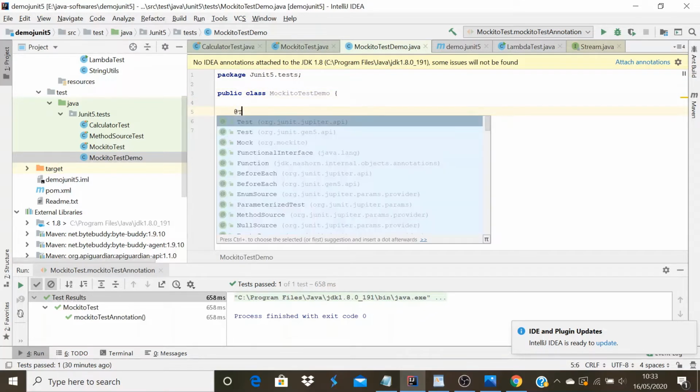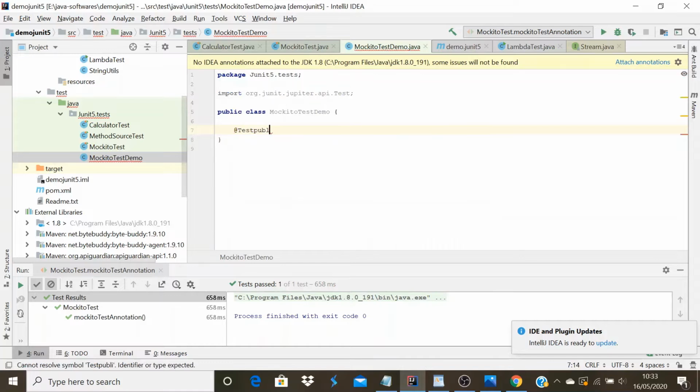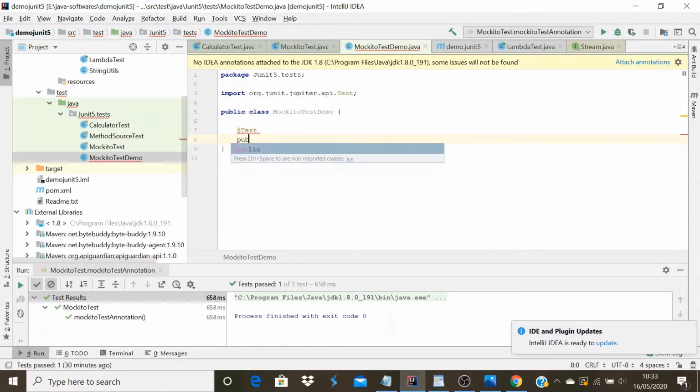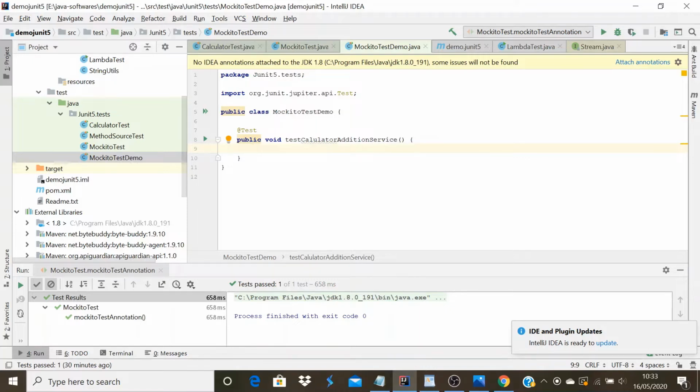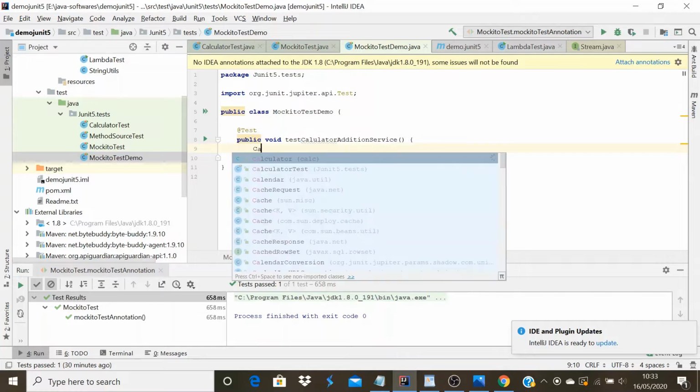So I will create a test method. I'll name that method test calculator addition service. I want to mock the addition service that's been implemented in the calculator class, and assuming that the addition service is not yet fully implemented, I want to mock the output of that particular service. To do that, first I need to get a mock object for the calculator class.